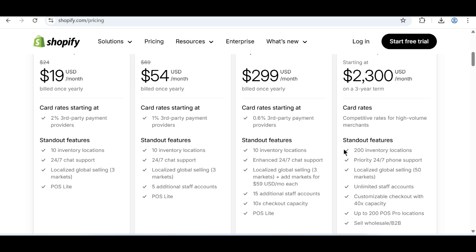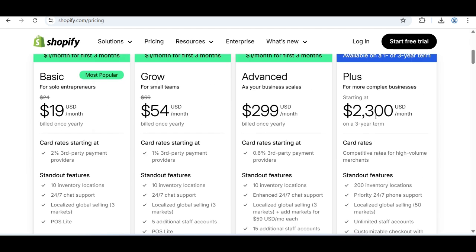You can have 10 inventory locations. You can have 24/7 chat support, which is enhanced. You can also have localized global selling, 3 markets. You can have POS, and you can see POS is available to all the plans.